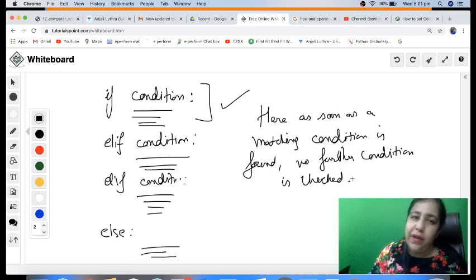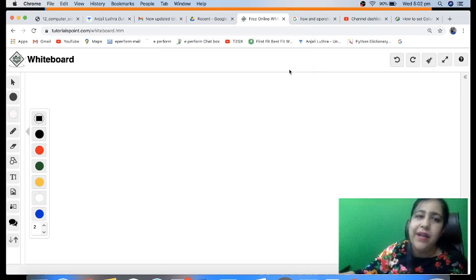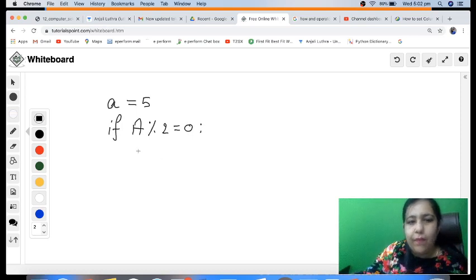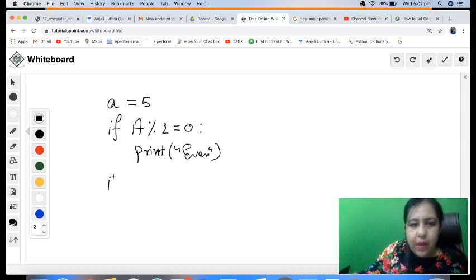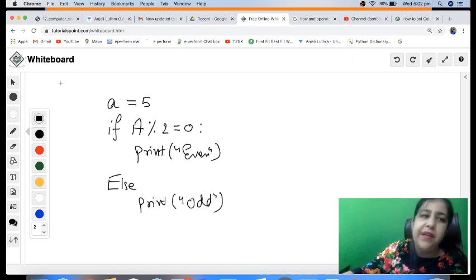Now you would be wondering what kind of question you will get from this in your exam. See, you won't get a direct question based on this. There is a 2-mark question where we have to identify the errors. So we get a question in the exam where they write down a code and they ask us to identify the errors in that. For example, if I have a is equal to 5 and I write if A mod 2 equal to 0, then I write print even, else print odd, something like that,